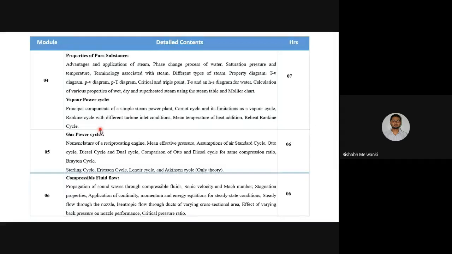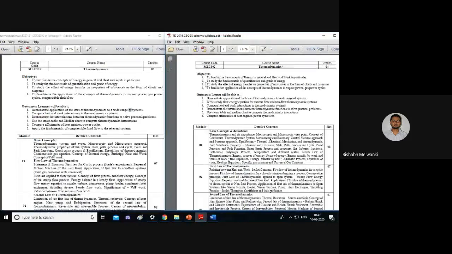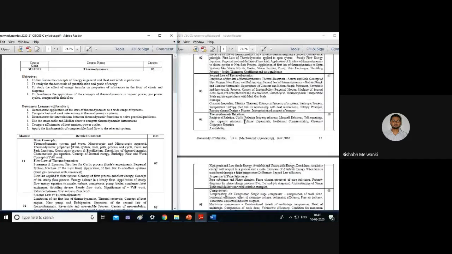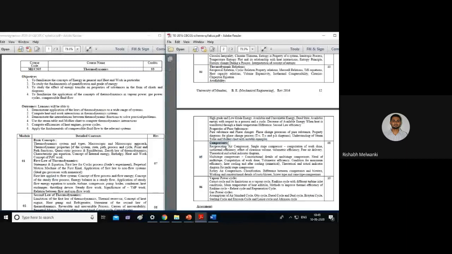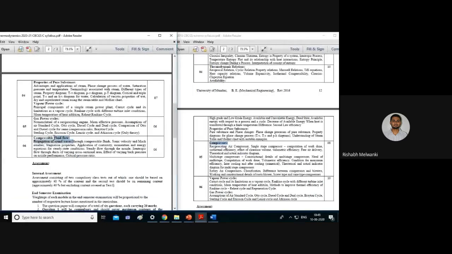Your syllabus has been changed this time, and only one module is changed. We'll see what is the difference between the two syllabi. Here on the right side is the 2016 scheme, and on the left side, this screen is your new syllabus. Both of them have 6 modules. The only difference is that in the old syllabus we had a module on compressors. That module is not there now, and it is replaced by compressible fluid flow. This is the major change.